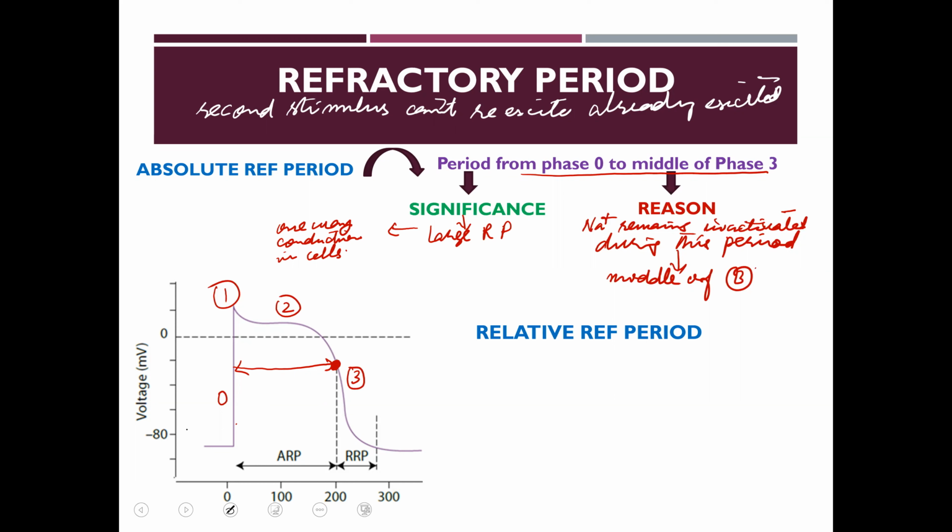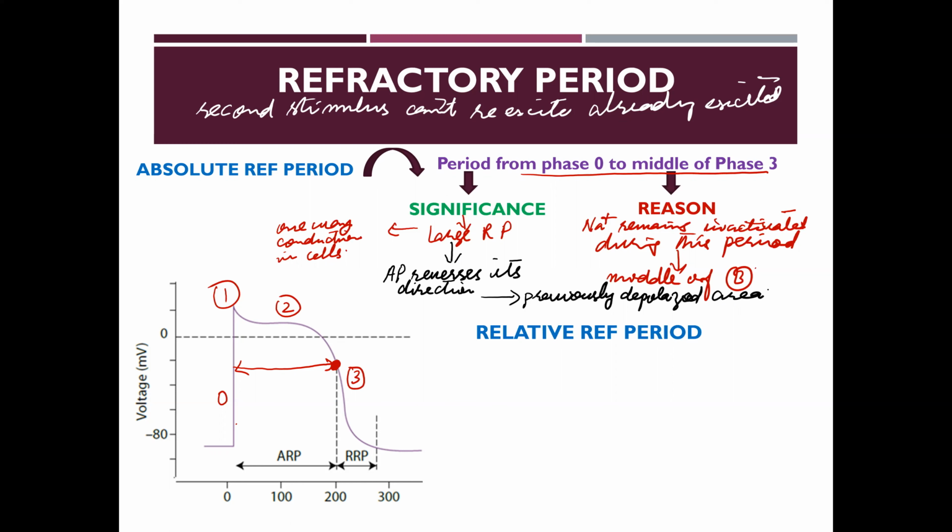The basic physiology behind that is that when the large refractory period fails to be produced, the action potential reverses its direction, and when it reverses its direction, it moves to a previously depolarized area.